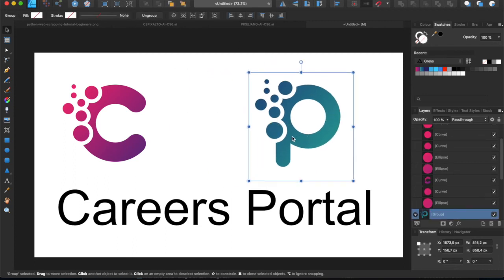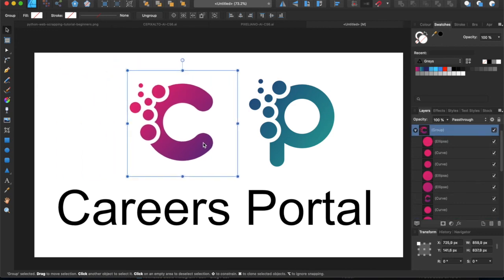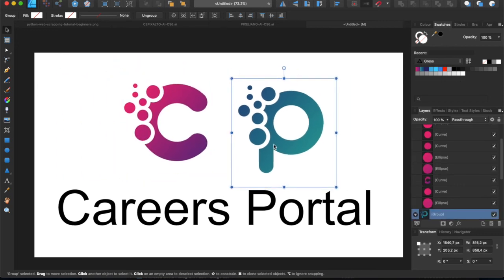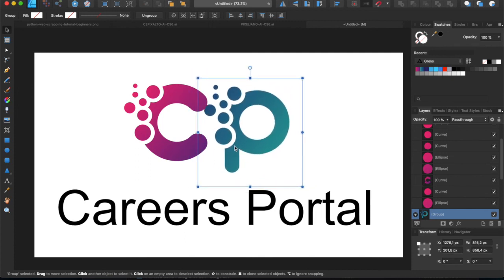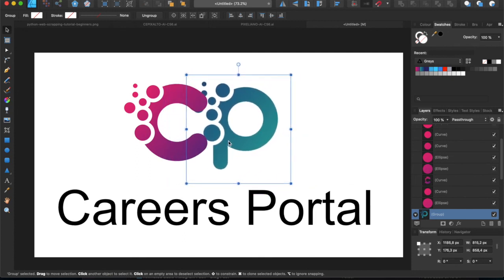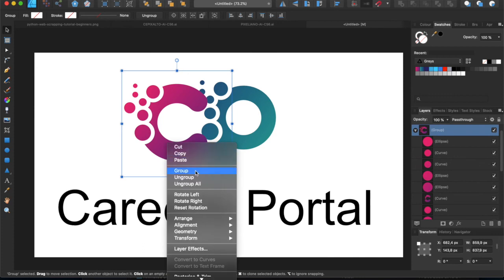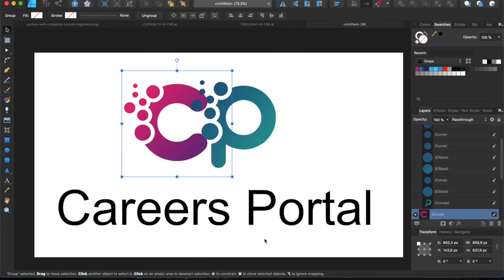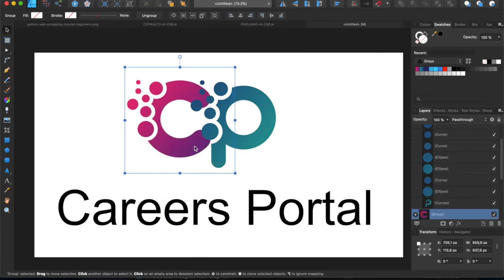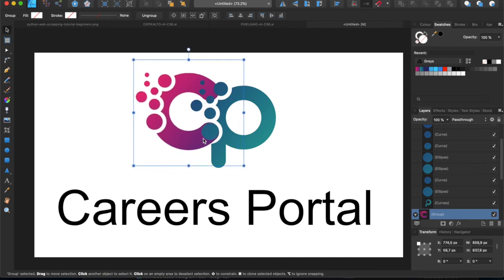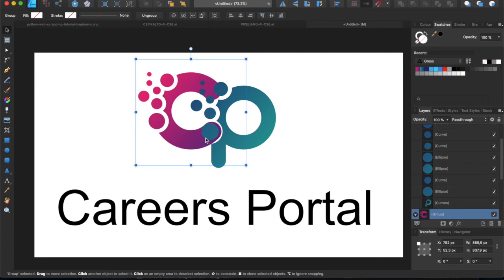So I want this C and P to sort of talk to each other. So that's the part I will maybe go through a little bit in here. I think what I'll do is I'll try and put that P closer to the C, maybe like that. All right. And then I need to move these dots over here to move them in there. So how can I do that? Let me send this behind, move to the back. Yeah, that's better. So this C will be like there. In fact, I can even put it like that, and then it looks even better. It looks like it was perfectly designed to fit in there.